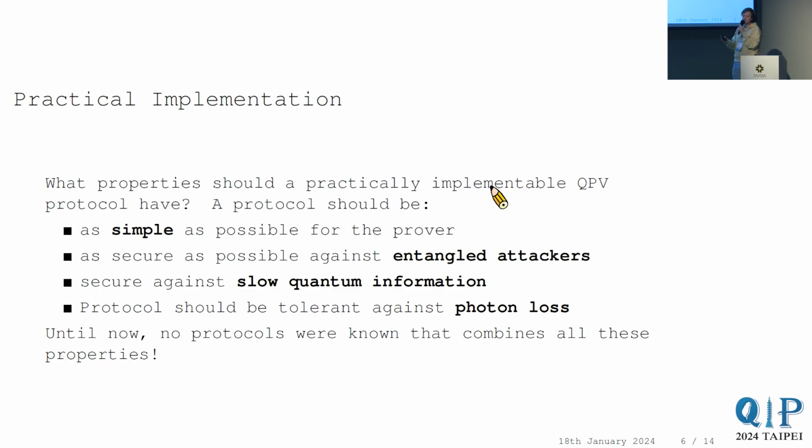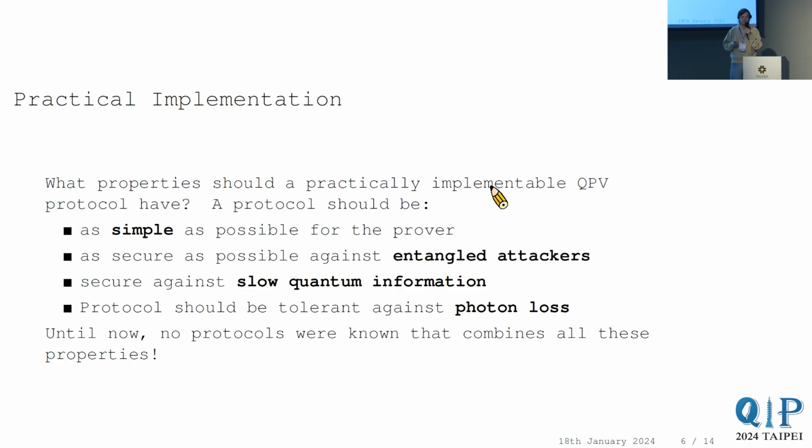And now some more practical things come to mind. You also want the protocol to be secure against some form of slow quantum communication. Actually, you would like to send your quantum information at the speed of light. What would that mean? That would mean sending your quantum information through free space. That's basically impossible over longer distances, because none of your photons, or signals, are going to arrive. So you maybe want to do this through fiber or through some network.